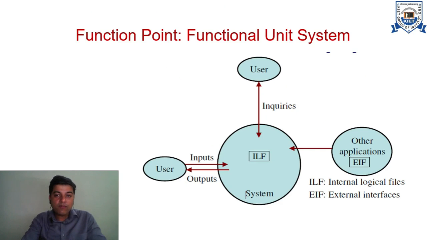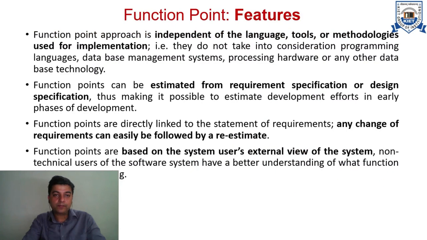Pictorially, we can see a system consists of internal logical files, external logical files, inputs from the user and output of the processed information to the user, and also some kind of inquiries which can be made by the user at runtime to the system. So all these 5 functional units collectively define the kind of functionality that the software will provide to the user. There are different features which we need to know about the function point metrics.